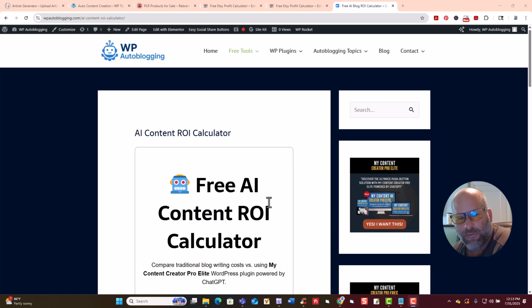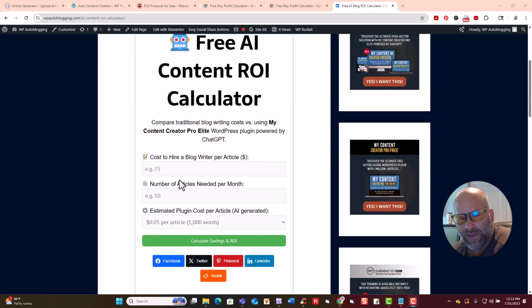Today I'm going to show you our free AI Content ROI Calculator. Basically, ROI means return on investment. I'm going to show you how the difference is basically how you can save a ton of money and get better articles written than people that write them for you. So, basically, if you hired someone to write your articles, okay?